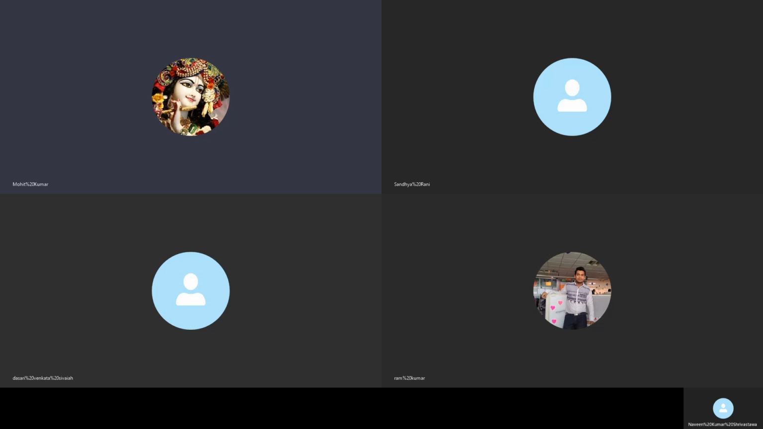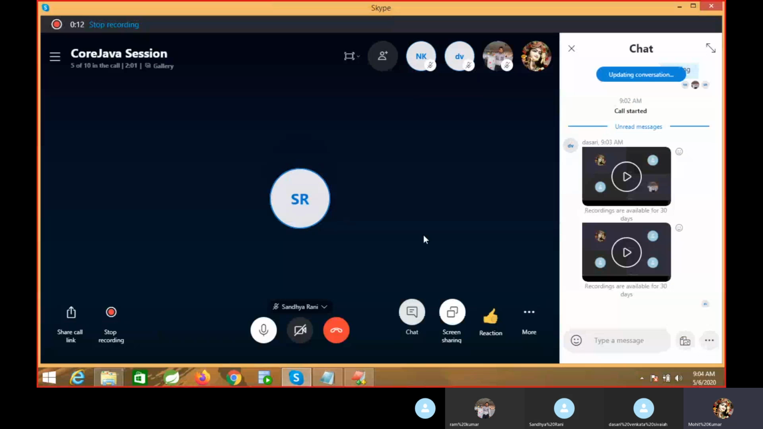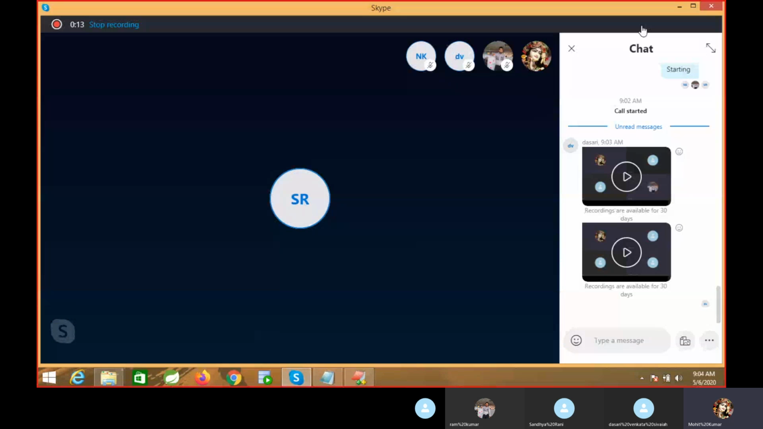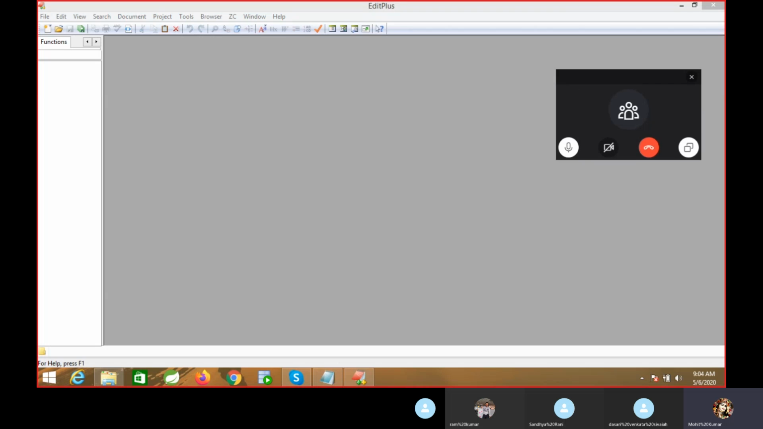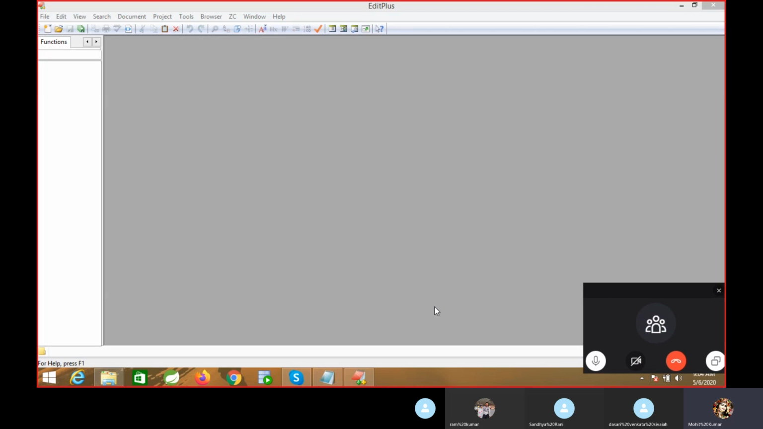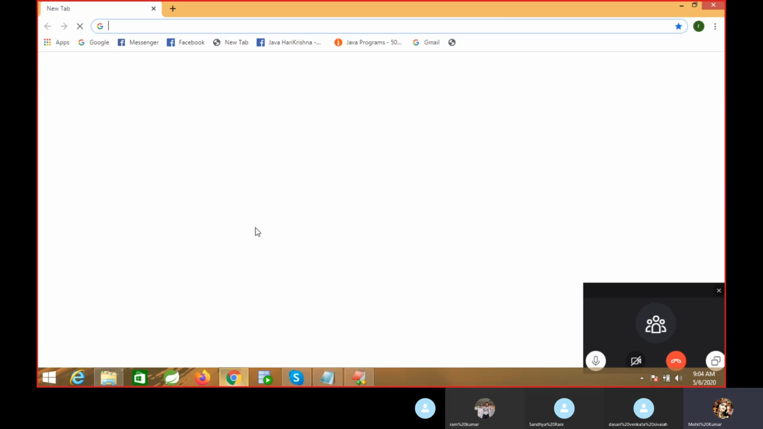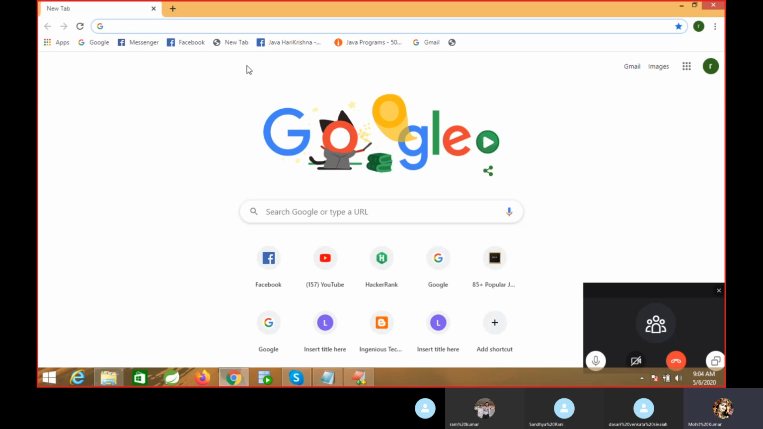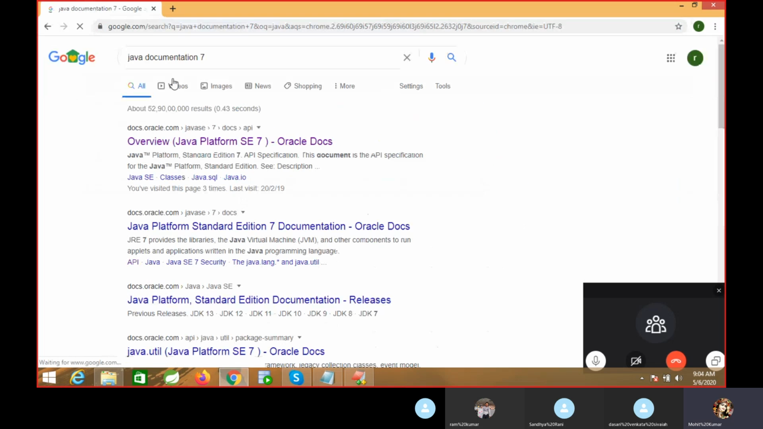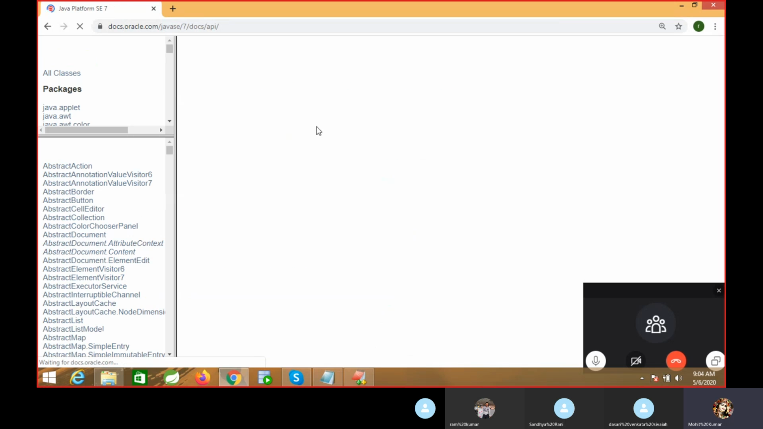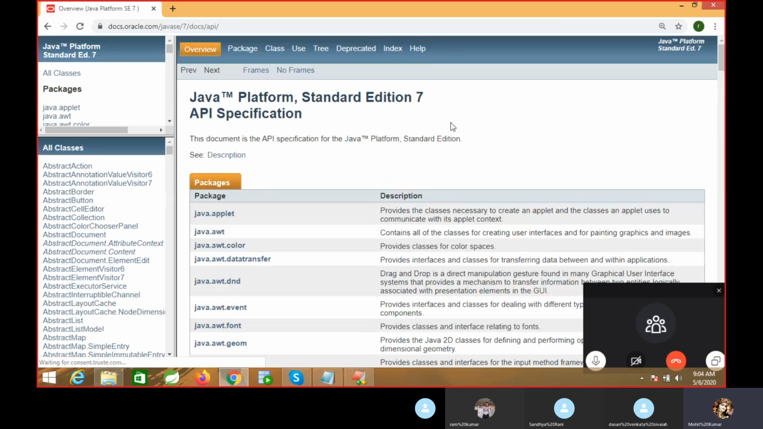Today's topic is the Object class. So what is the Object class? Object class is the supermost class, which is available in the java.lang package. If you are creating any class, like a user defined class, the Object class is already extended. So this is very important, the Object class.